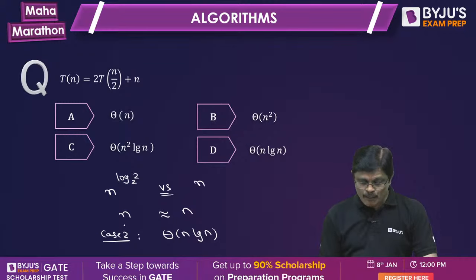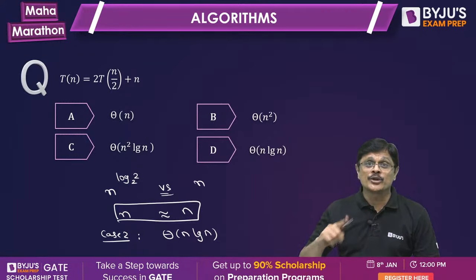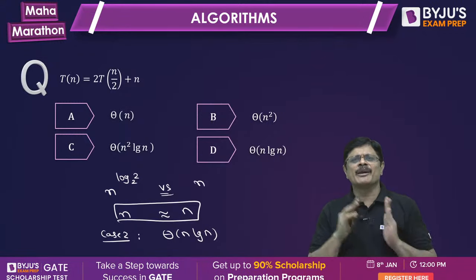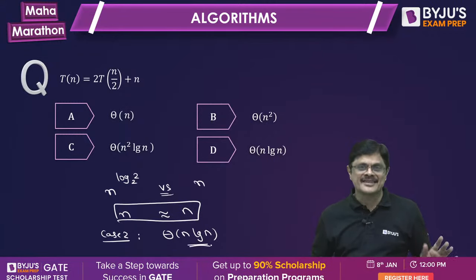In this case, both are same. So what happened? Just multiply with log n. n log n is the answer.